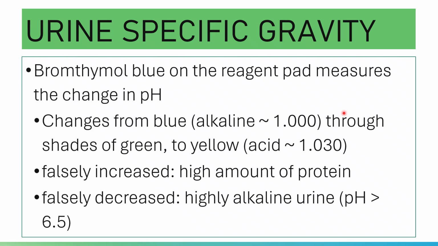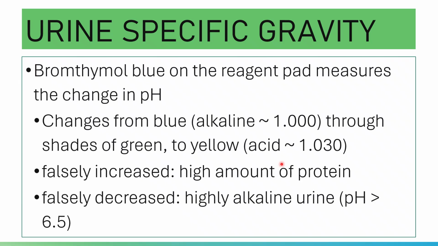The pH is measured by your indicator, and the change in color is translated into a specific gravity.